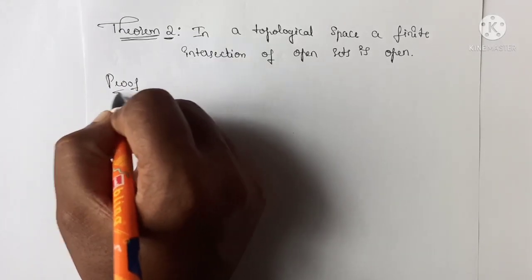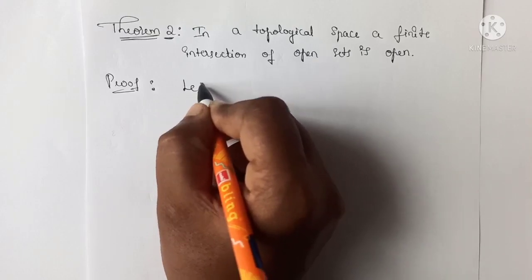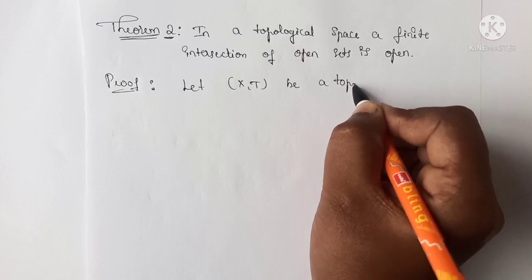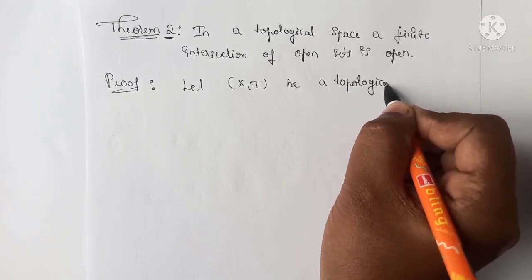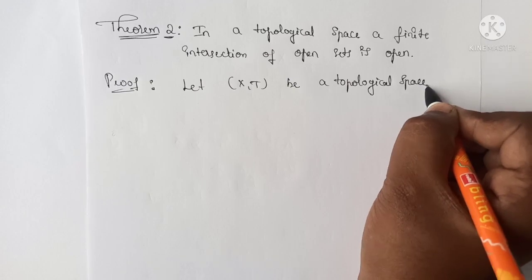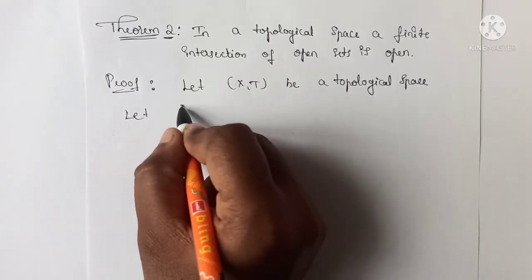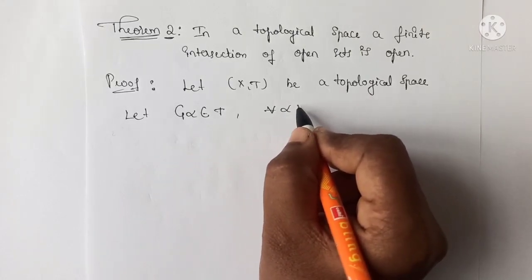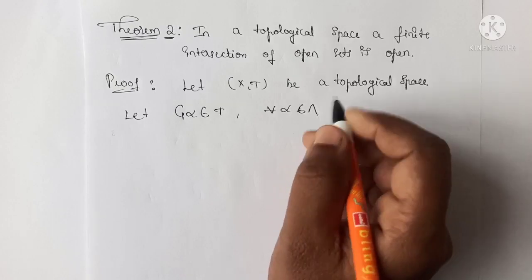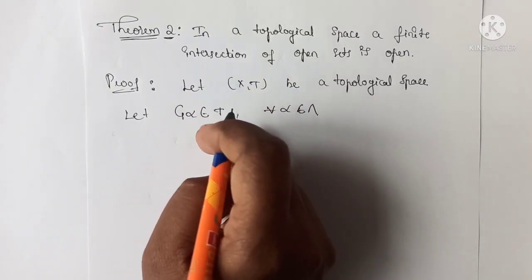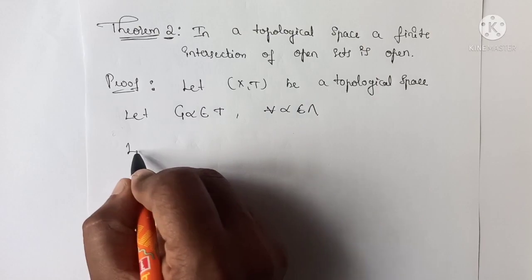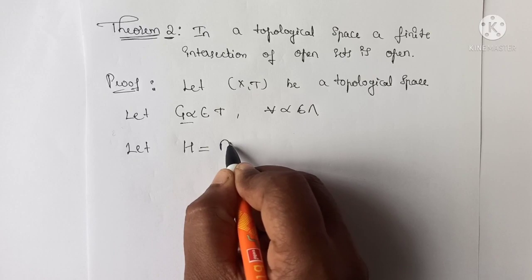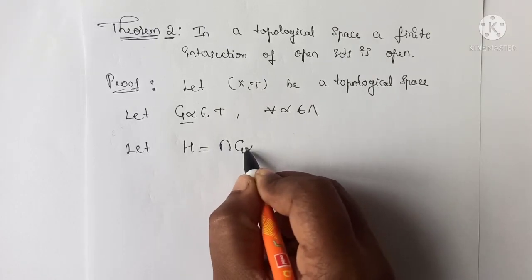Proof. Let (X, T) be a topological space, then let G alpha belongs to T where alpha belongs to the index set. So G alpha is the collection of the open sets which belongs to T. Let H be equal to the intersection of these G alphas.